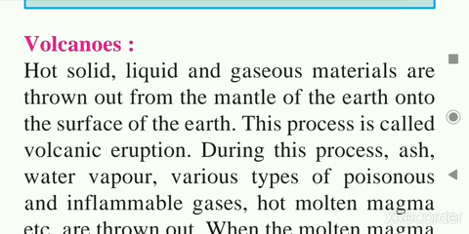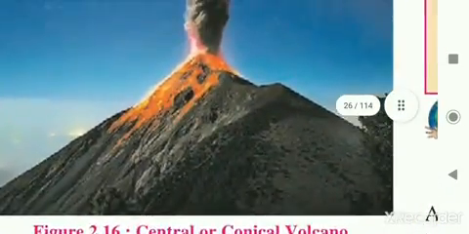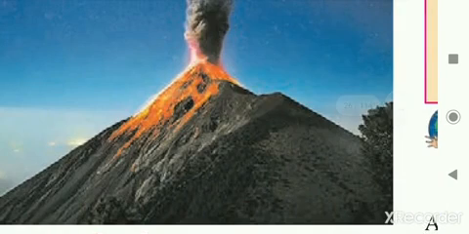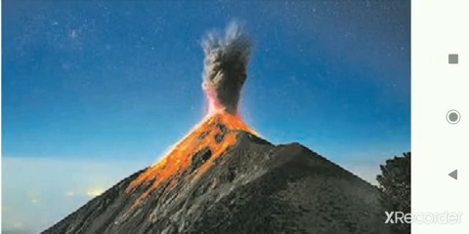See what volcanoes are. You can see the picture given here, figures 2.16 and 2.17. First, what is a volcano? Hot solid, liquid and gaseous material is thrown out from the mantle of the earth onto the surface of the earth. In the previous standard we also learnt about the interior of the earth.